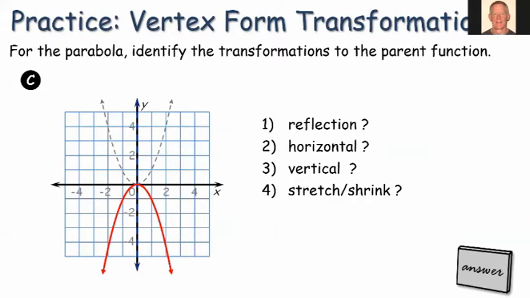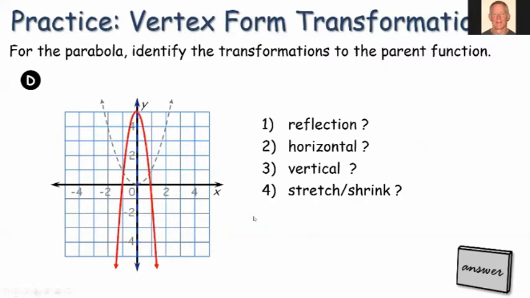All right, let's look at another one here. Go ahead and put it on pause, see if you can figure this out. Okay, reflection, yes. Graph opens downward. Horizontal, no. Vertical, no. Notice the vertex does not move. It's still at the origin. And it has the same width as the parent function, so we do not have a stretch or shrink.